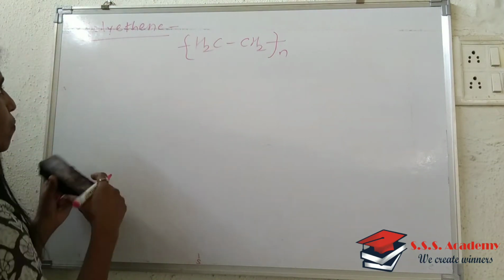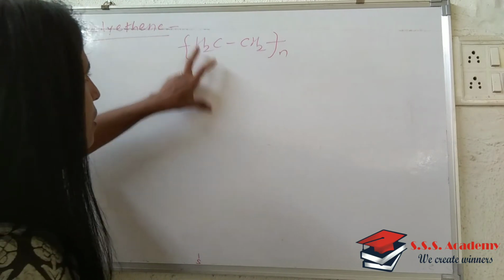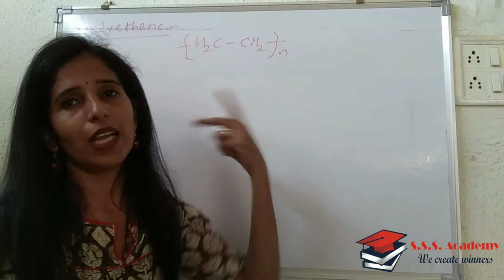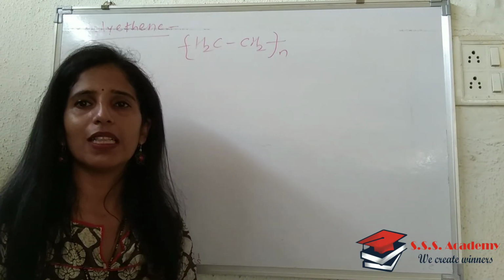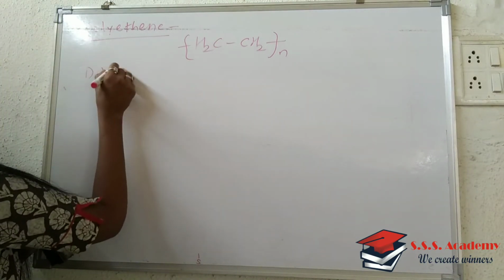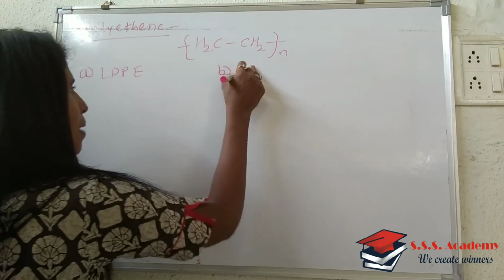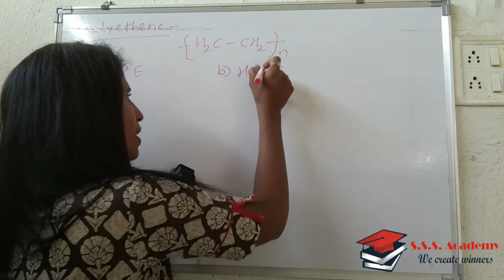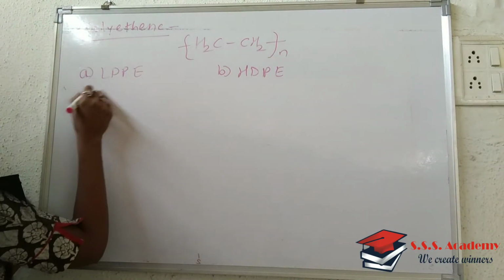So what you will write down as the title is polyethylene. Next to that, write down the polymer said to possess this structure, that is (CH2CH2)n. In the second point, write down that depending upon the density, polyethylene is of two types. One is called LDPE, write down A as LDPE, and B is nothing but HDPE. First we will see LDPE in some more detail.